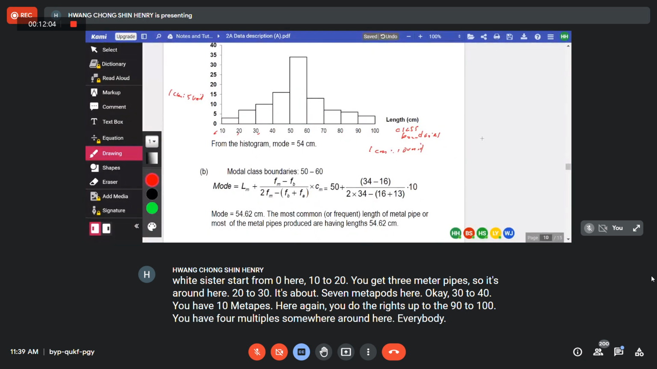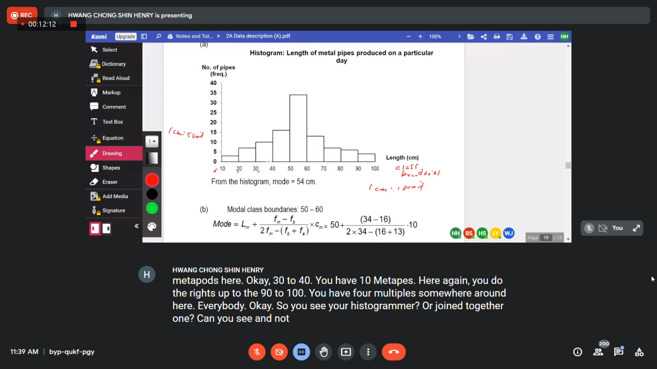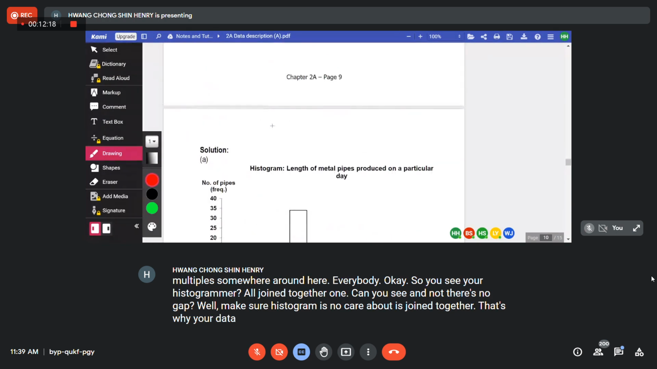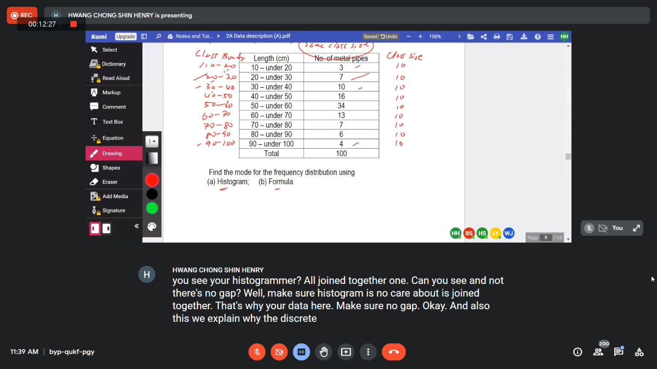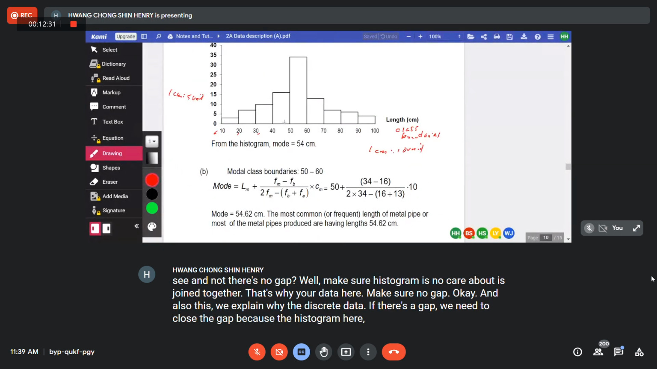Everybody okay? So you see your histogram all joined together. Can you see or not? There's no gap. Oh, make sure histogram there's no gap. It's joined together. That's why your data here, make sure no gap. Okay? And also this will explain why the discrete data, if there's a gap, we need to close the gap because the histogram here cannot have a gap. It must join together one side by side.